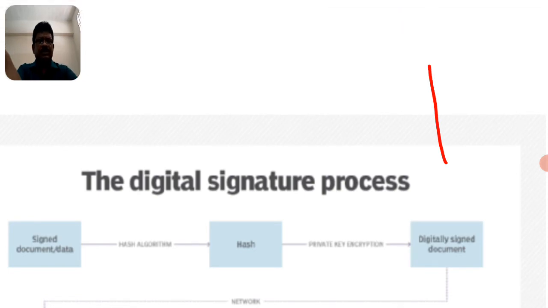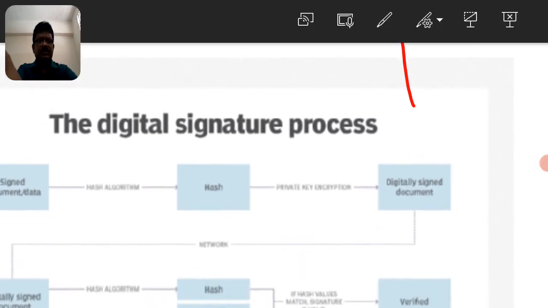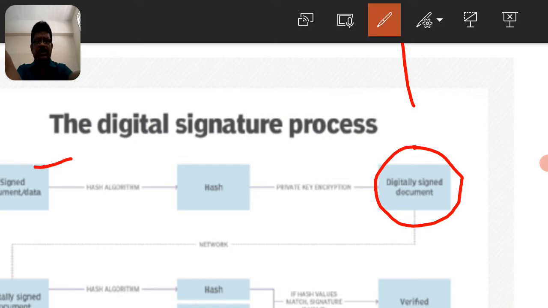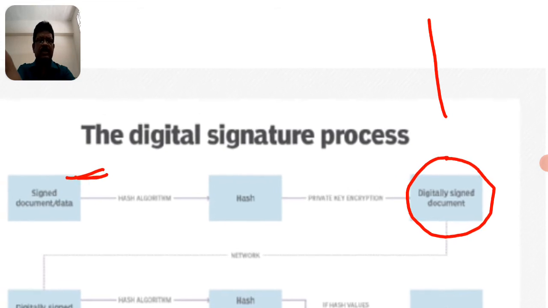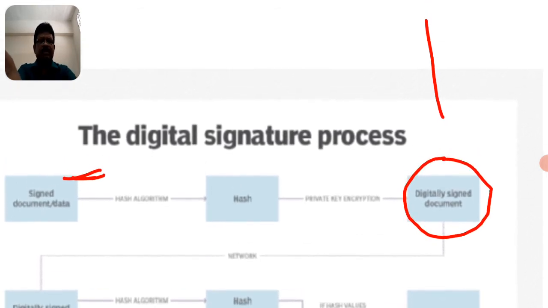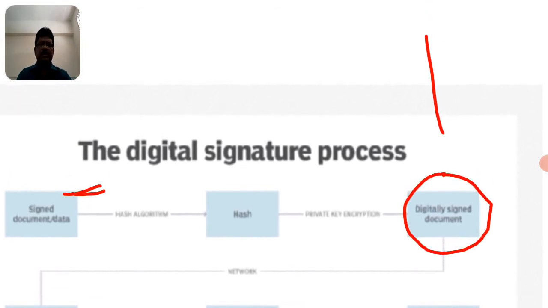So when it can be digitally signed, now you can take it, this is the digitally signed document, and this is nothing but the signed document. So what is the difference between the signed document and the digitally signed document? When we are using the hash function here, the signed document is converted into the digitally signed document. This is the encryption pattern.